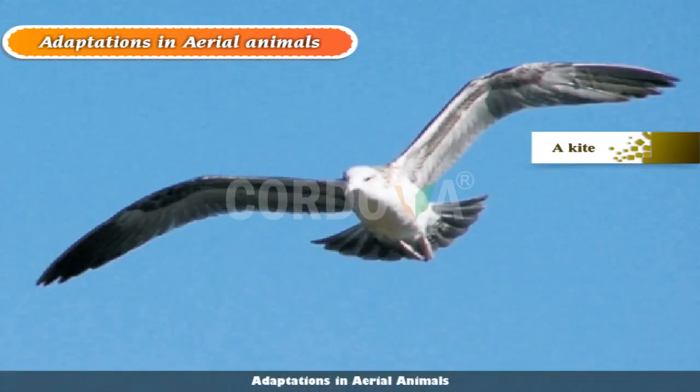Adaptations in aerial animals. These animals have wings to fly. Their bones are hollow that make their bodies light. They have boat-shaped bodies that help them to cut through the air easily.